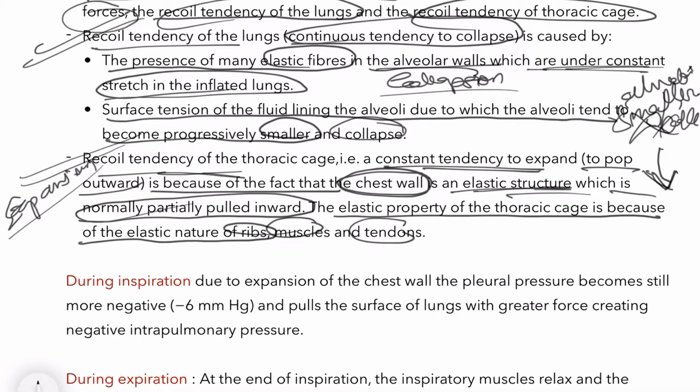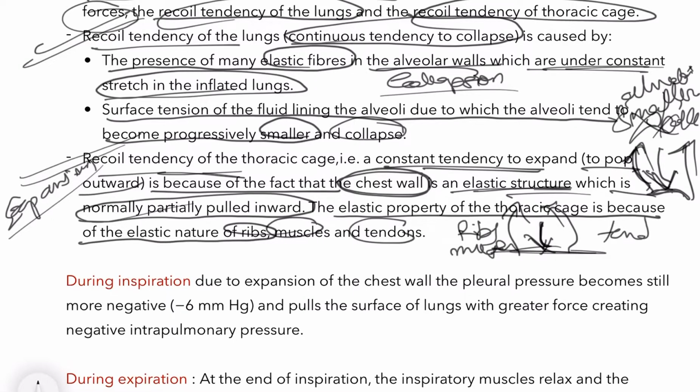As it is pulled inward, the ribs, muscles and tendons present on the diaphragm and other muscles pull the chest wall upward. So as the chest wall moves inward, the thoracic cage moves outward due to the presence of ribs, muscles and tendons, because both work simultaneously.